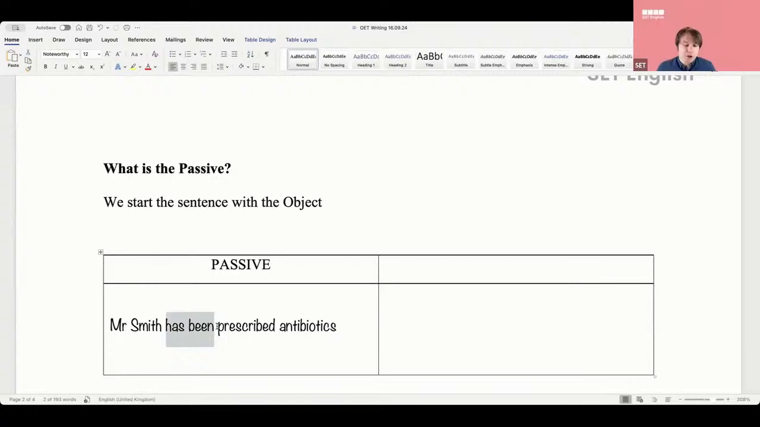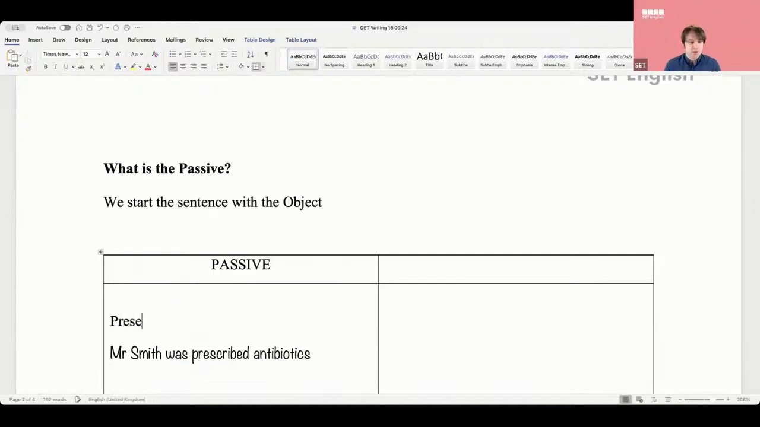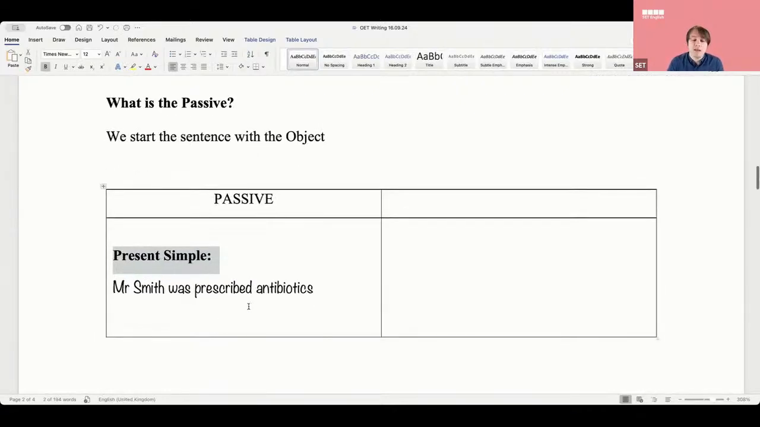So, Mohadissa, you're starting with a very difficult tense. Let's start in a simple way. What is the most simple, present simple or passive? What do we say here? Was. Okay, so let's start with present simple. And then this week, Mohadissa, we'll look at present perfect and we'll look at other tenses. But this is the basic tense. Mr. Smith was prescribed antibiotics.